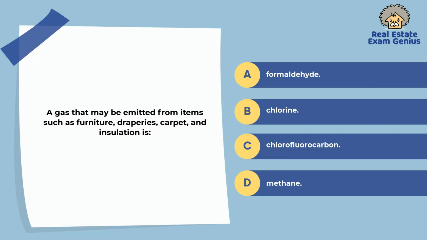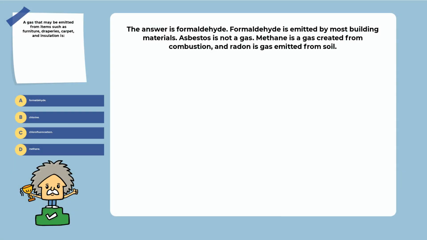88. The gas that may be emitted from items such as furniture, draperies, carpet, and insulation is formaldehyde, chlorine, chlorofluorocarbon, methane. Explanation. The answer is formaldehyde. Formaldehyde is emitted by most building materials. Asbestos is not a gas. Methane is a gas created from combustion, and radon is a gas emitted from soil.